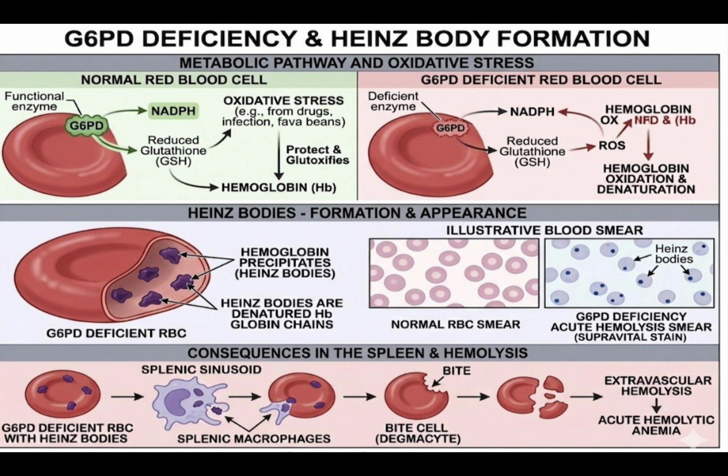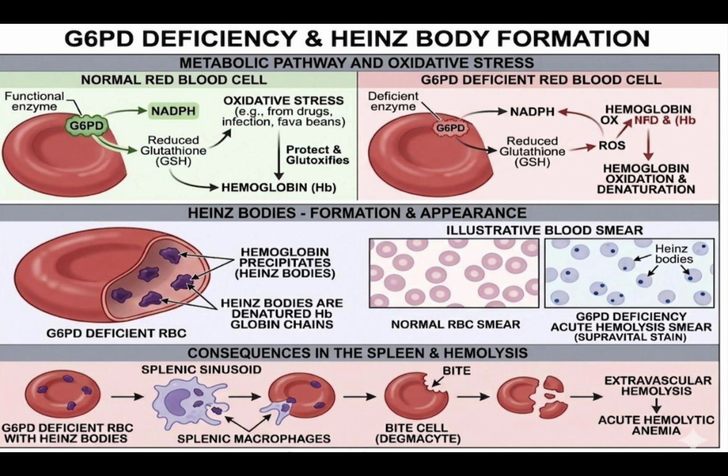What happens in G6PD deficiency is that there is a formation of Heinz bodies. In normal RBCs, the G6PD enzyme, glucose-6-phosphate dehydrogenase, functions normally and removes reactive oxygen species, leading to protection of hemoglobin.